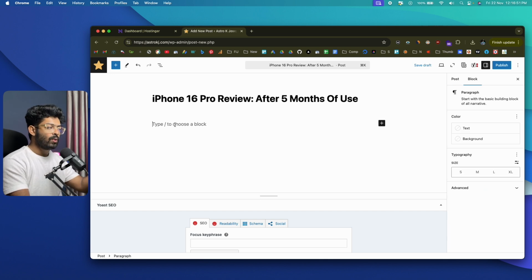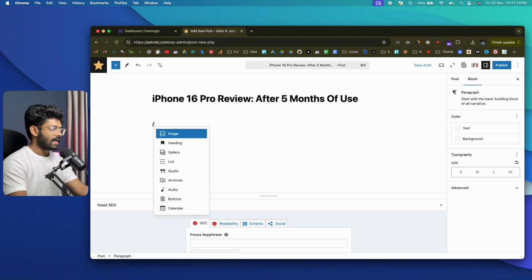Let me quickly give you an overview of how to use the Gutenberg editor. If you want to write something, you can simply go ahead and write and you should be good to go. And again, if you want to know what the different elements are, what blocks you can add, all you gotta do is press the / key and it will give you a list of all items that you can enter.